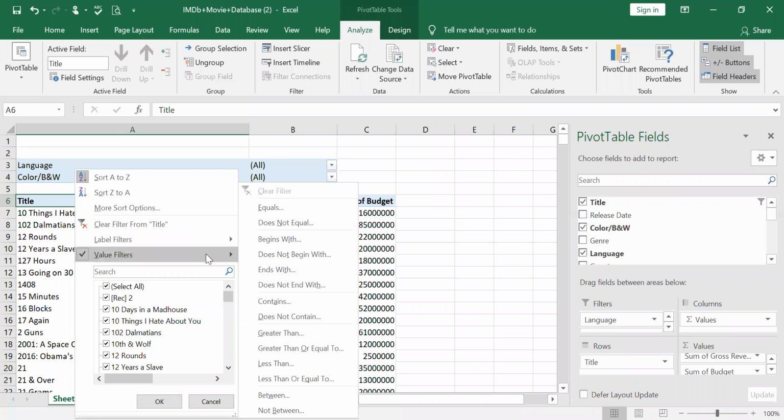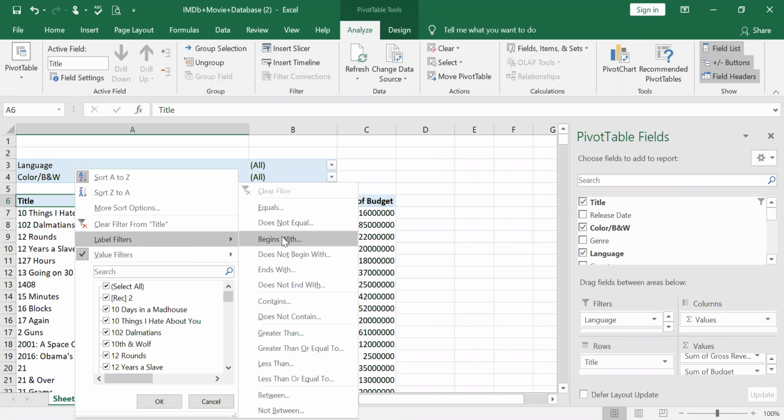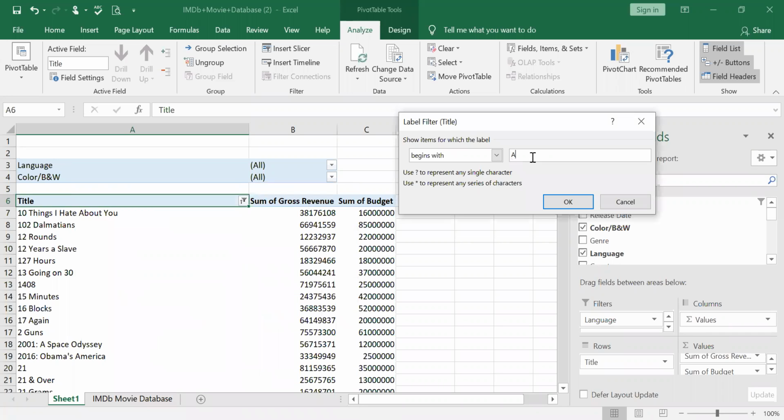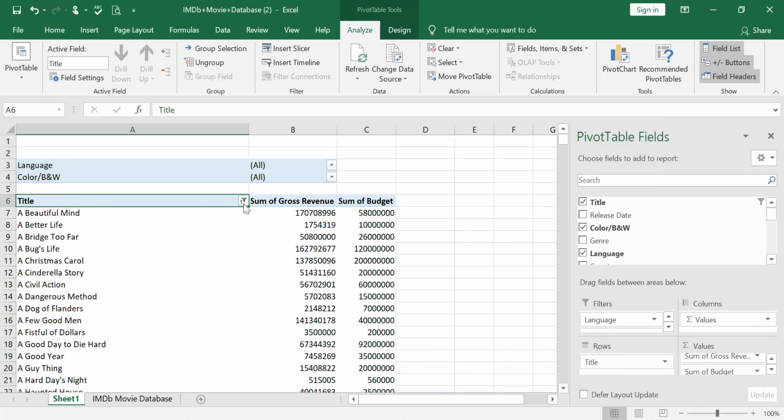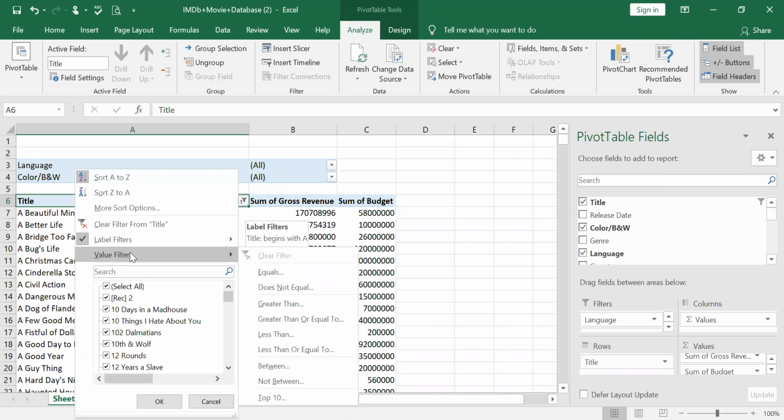Say for example, now value filters, I have this. Now I go to label filter, I just say something that begins with all the movies that begins with okay. That gives me all the movies that begins with this one. But ultimately if you see, the value filter got changed. It has automatically got unfiltered.